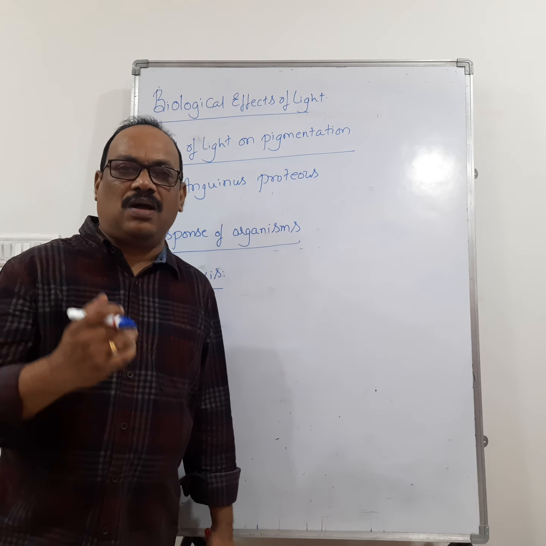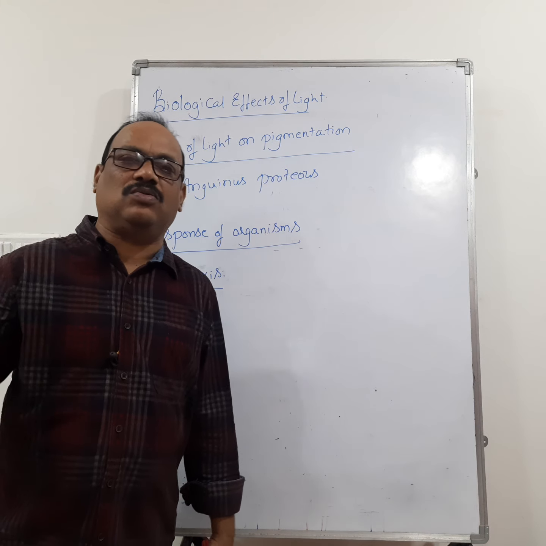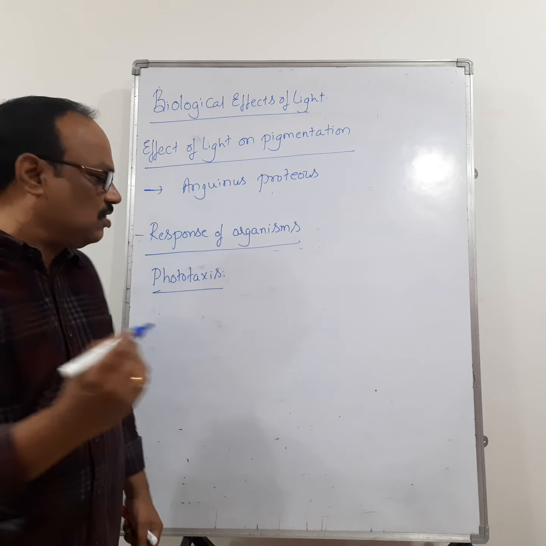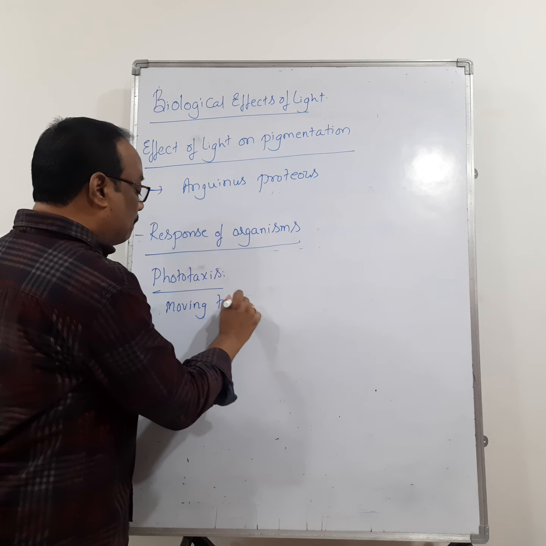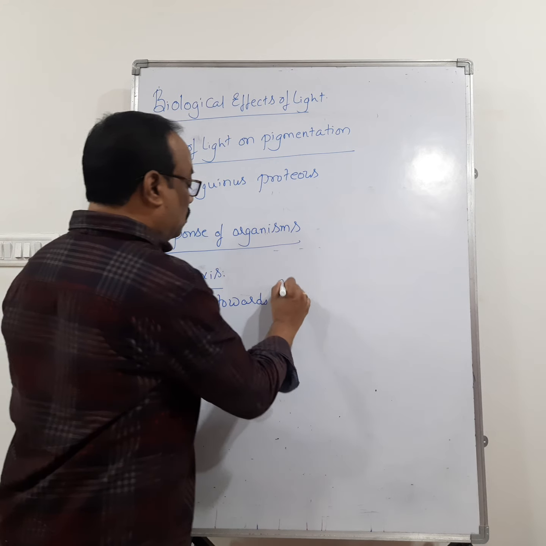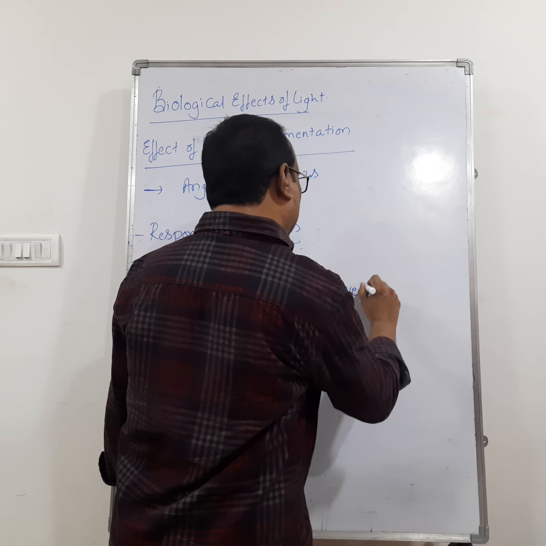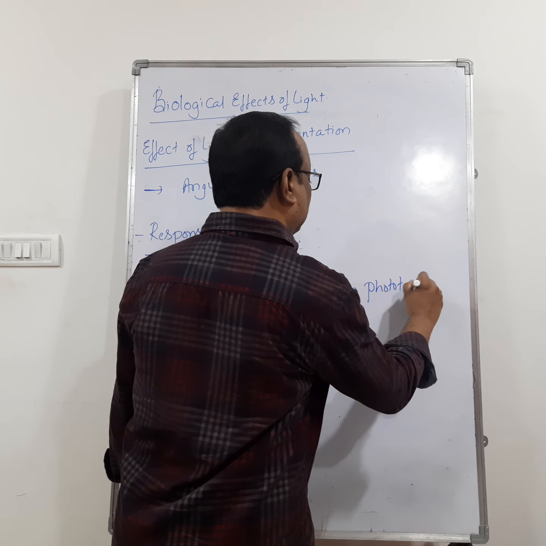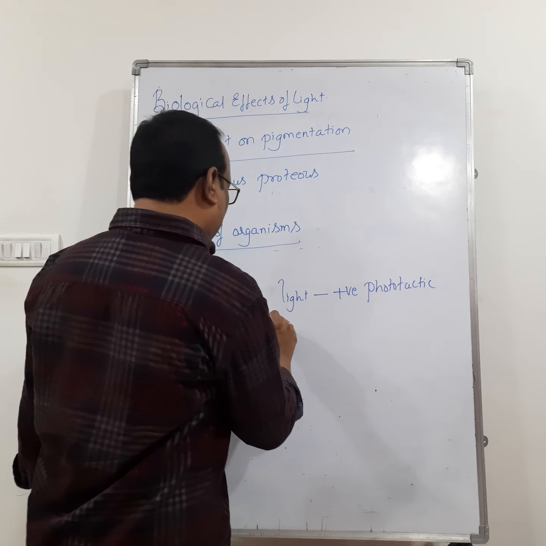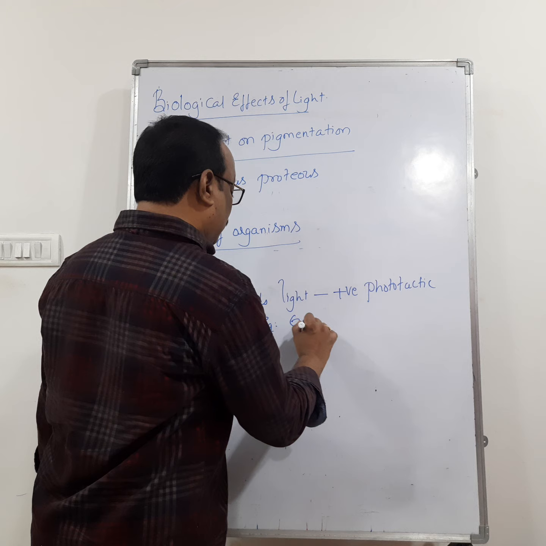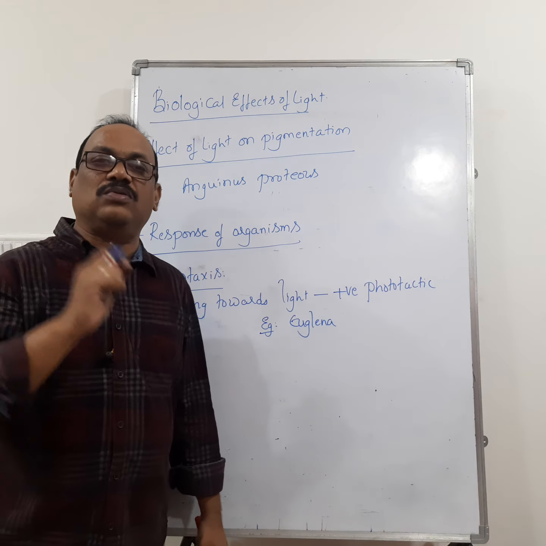Some organisms move towards the source of light and some organisms move away from the source of light. So, if an organism is moving towards the source of light, we call that positively phototactic. For example, Euglena. Euglena moves towards the source of light for the process of photosynthesis.